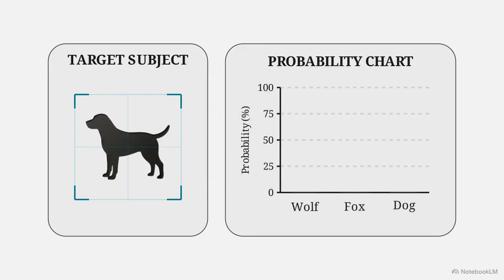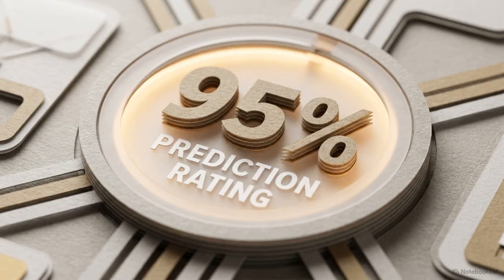This is called probability. Based on the features it detected, the system determines there is a 4% probability the silhouette is a wolf, a 1% probability it's a fox, and 95% probability it's a dog. That 95% represents the system's confidence. Confidence is the internal metric indicating how strongly the AI believes its highest probability score is the correct answer.